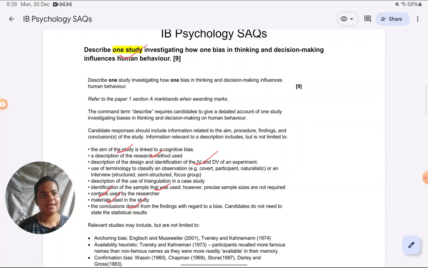For cognitive bias, I'm going to take the study Alter and Oppenheimer. Many of you must have learned it as Alter et al. Why I'm taking that study is because across schools I've seen most of the students use this. I don't know about your school in particular, but whichever schools I've come across, Alter and Oppenheimer, the cognitive ease bias study seems to be the most popular one. So when it comes to Alter and Oppenheimer, it's an experiment. So the features which I have ticked, I will definitely cover when I'm writing about this study.